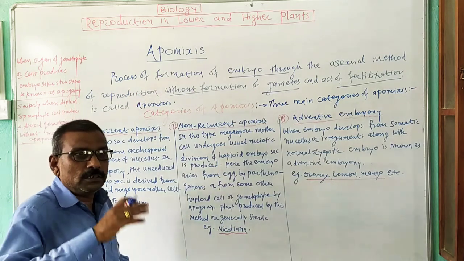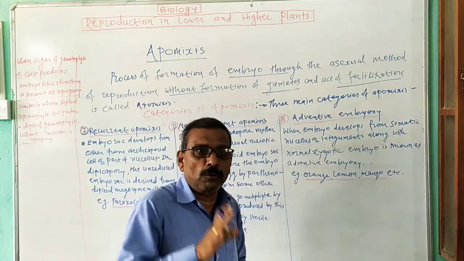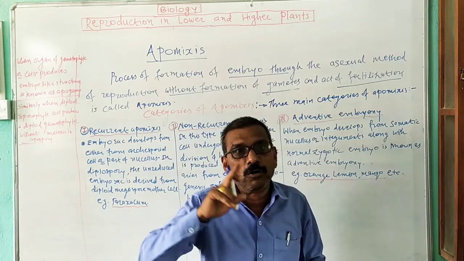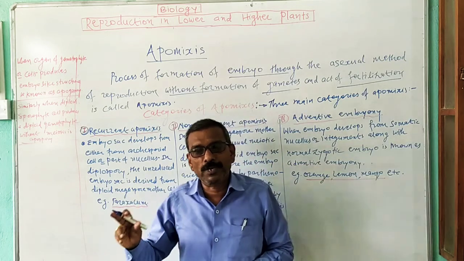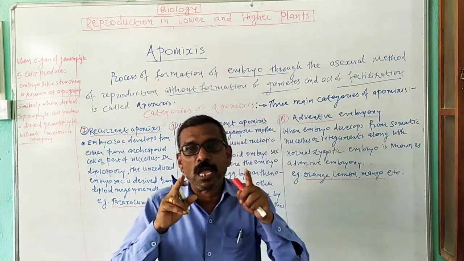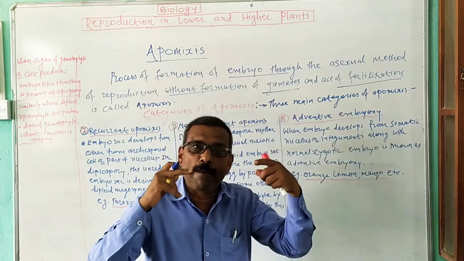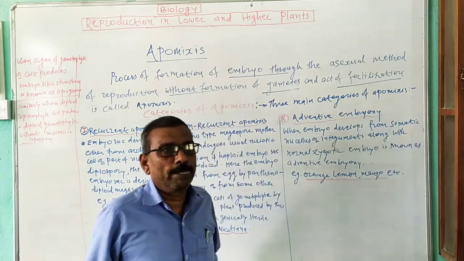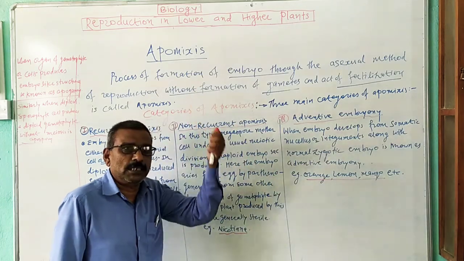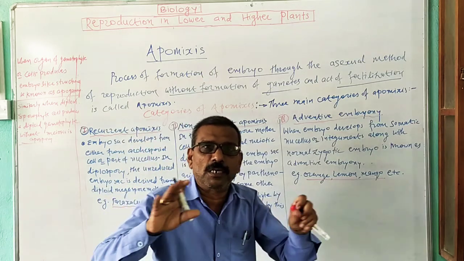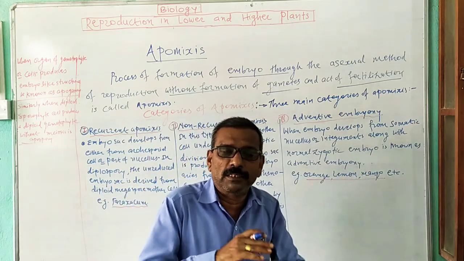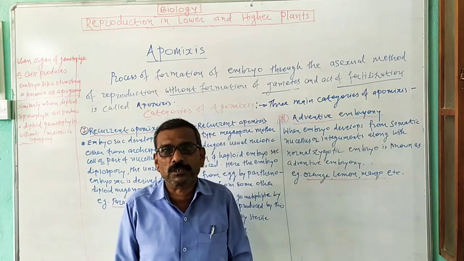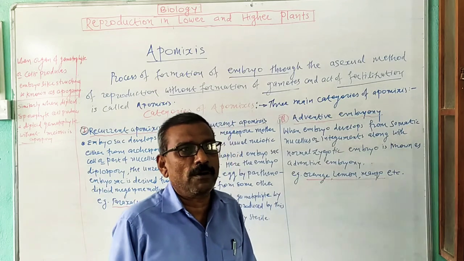Then next, the seeds or embryos which are produced by apomixis type of reproduction are known as apomictic seed or apomictic embryo. That embryo and those seeds are known as apomictic ones. Now, this is an unusual type of sexual reproduction in which there is no formation and fusion of sex gametes. It means that there is no reductional cell division, that is, meiosis type of cell division.